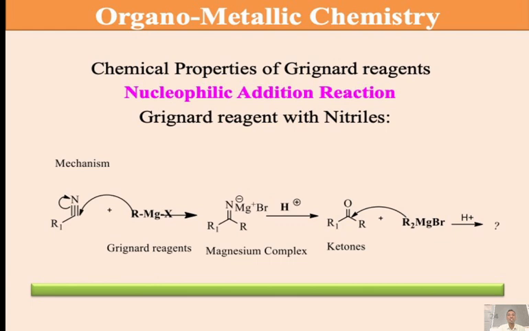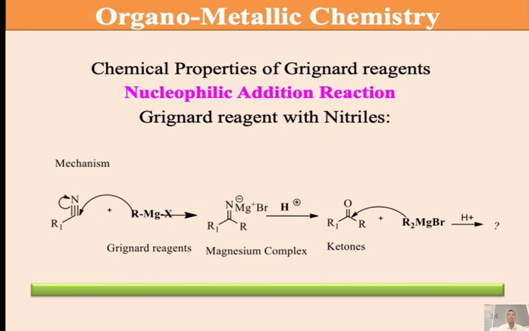The negative part of the reagent attacks the electron deficient carbon. The pi bond is shifted towards the nitrogen. Nitrogen gets negative charge and it makes a complex with MgBr. R1 remains as it is from the starting material. One more alkyl group we introduce here, simply R. So this is a complete magnesium complex, and that magnesium complex on hydrolysis converts into ketones.